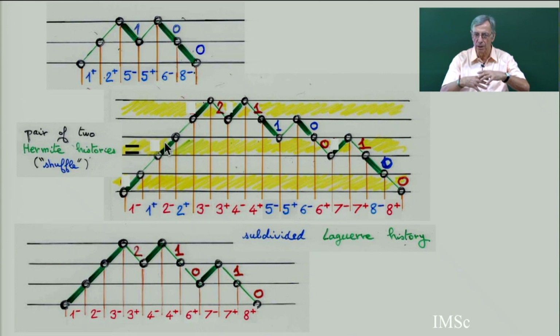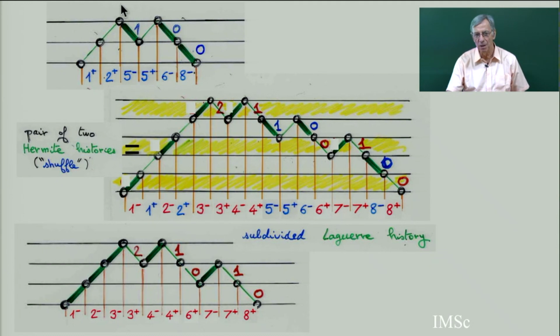So the split into yellow and white strips, and the split of the Dyck path into two different Dyck paths, give you also a split of the indices, in blue and red. There are 16 indices: for each number i, there is i minus and i plus. So I think the example makes it clear how I split the path into blue and red Dyck paths.